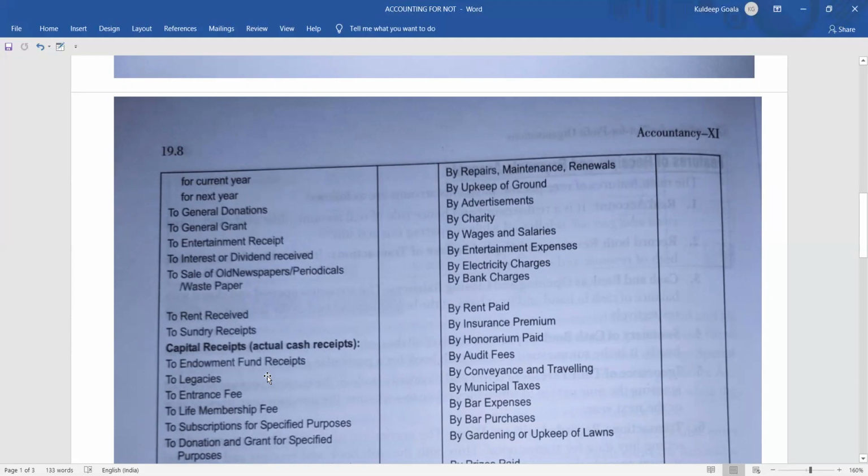Your club organization has received 1 lakh rupees as a gift. From that 1 lakh rupees, suppose you keep 90,000 for a special purpose, and 10,000 you can use for general purposes. So the 90,000 that you have kept for any special purpose out of the gift money is called endowment fund receipt.